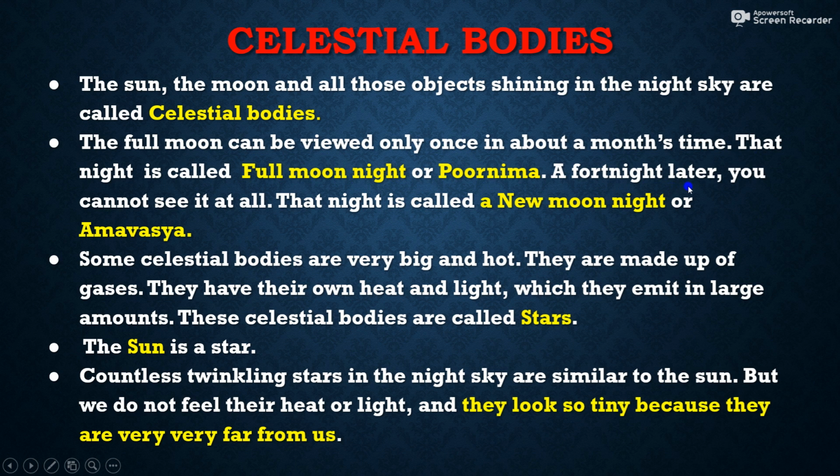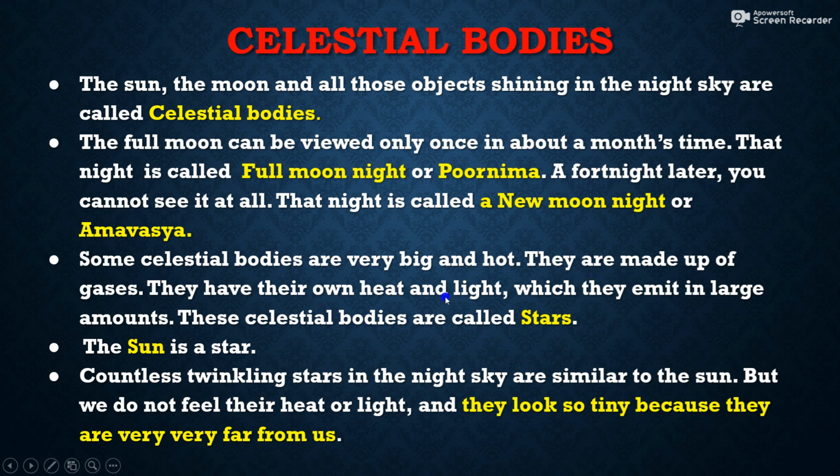A fortnight later, which means after 15 days of Purnima, you can't see the moon at all, and that night is called a new moon night or Amavasya. So the night in which you can't see the moon at all is called new moon night or Amavasya, which comes after 15 days of Purnima. After 15 days of Purnima, new moon night or Amavasya comes, in which you can't see the moon at all.